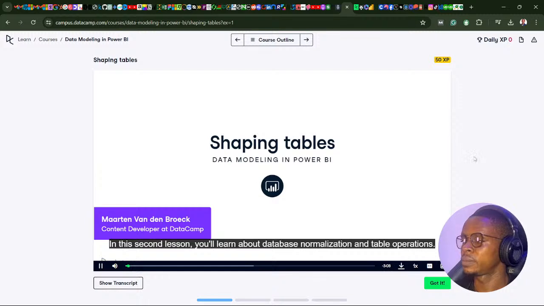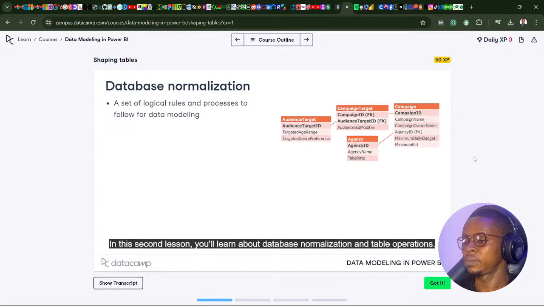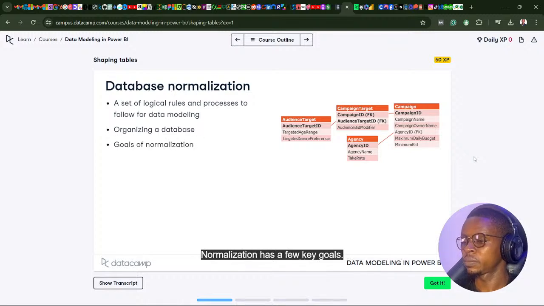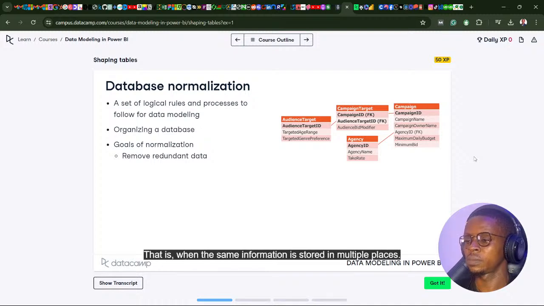In this second lesson, you'll learn about database normalization and table operations. Database normalization is a set of rules and processes for data modeling. You could say it's similar to organizing or designing a database. Normalization has a few key goals. First, we want to remove redundant data. That is, when the same information is stored in multiple places. Reducing redundancy can shrink down file sizes and avoids data inconsistency.